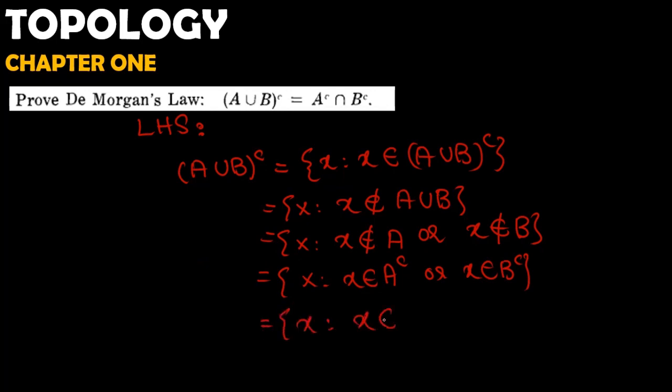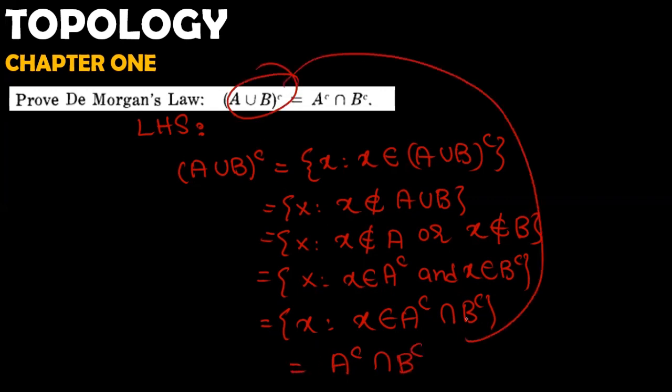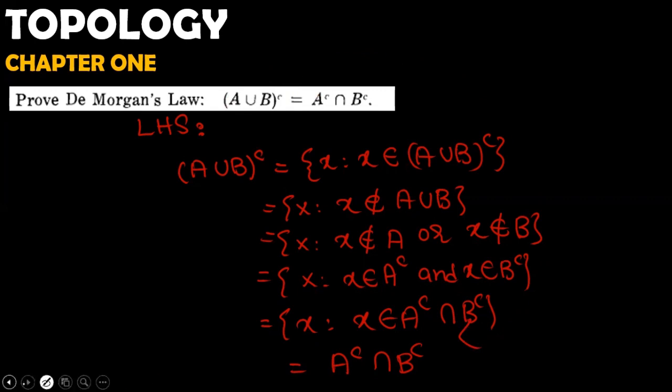Oh sorry, we have to write 'and' here. So we have intersection, so A complement intersection B complement. So we take this side and prove this side. Very simple, very fascinating, right?